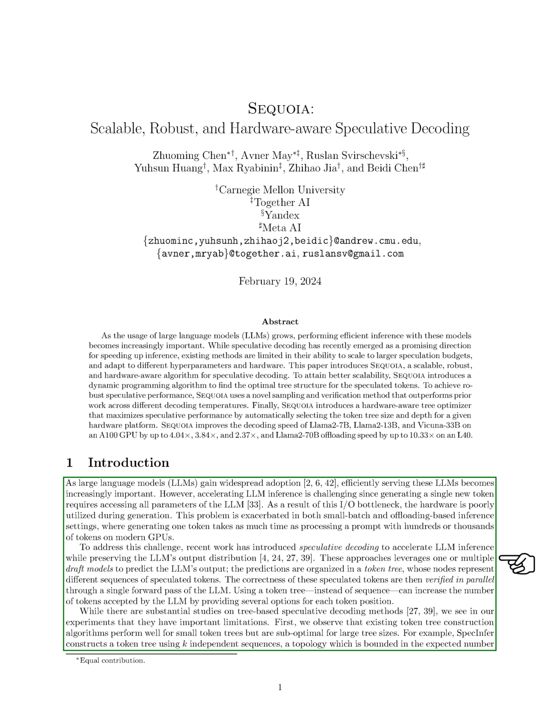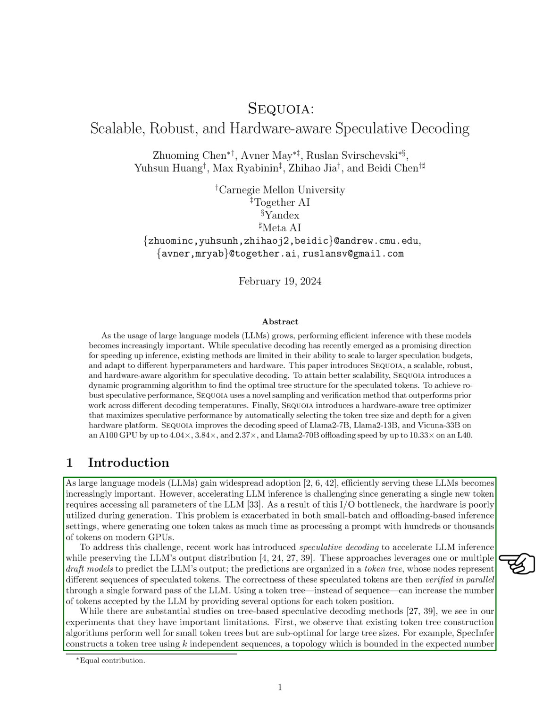To tackle this problem, recent innovations have introduced the concept of speculative decoding in LLM inference, which maintains the original output distribution of the LLM. These methods use one or more preliminary models to guess the LLM's output, organizing these guesses in a structure called a token tree. Each node in this tree represents a different sequence of guessed tokens. The accuracy of these guesses is then checked in parallel through a single pass of the LLM. By using a tree structure instead of a linear sequence, we can increase the number of tokens the LLM accepts by providing multiple options for each token position.